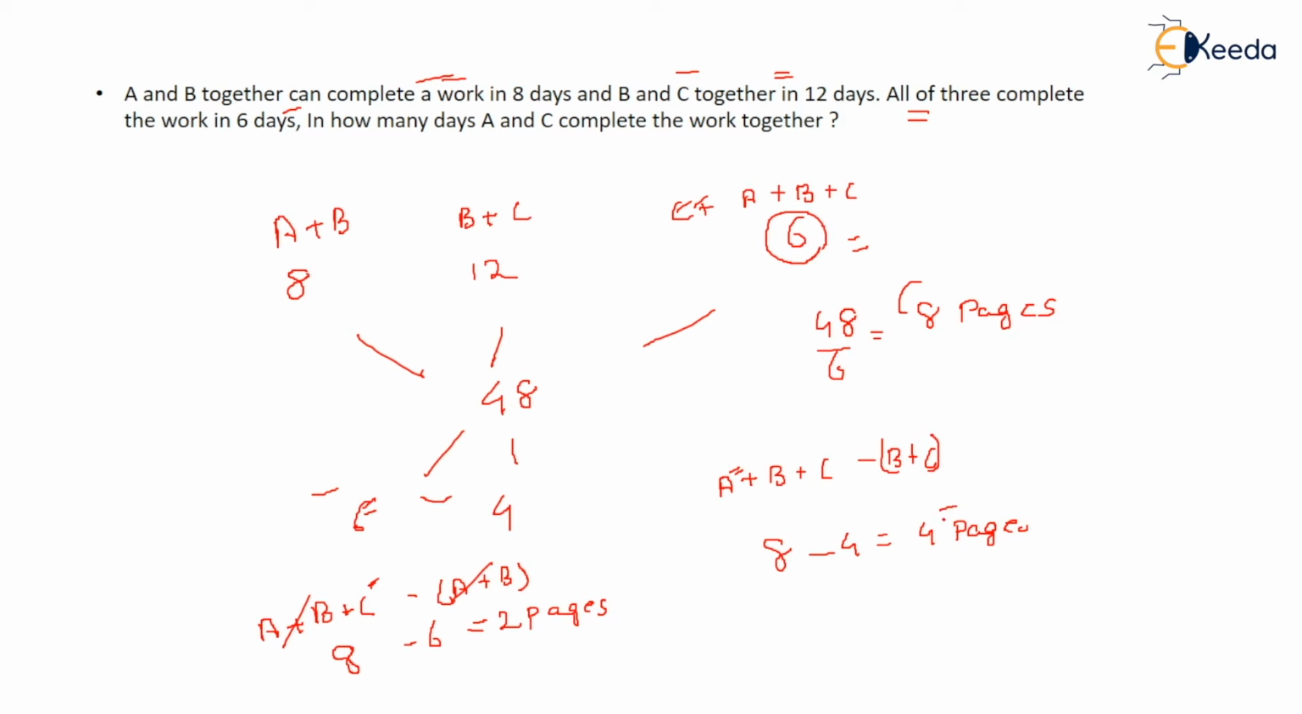A can write 4 pages in a day, and C can write 2 pages. Together, how many pages are they writing? They can write 6 pages in a day. They have to write 48 pages. So how many days will they take to complete those 48 pages? You have to do 48 divided by 6. It comes out to be 8 days. So in 8 days A and C can complete the work.